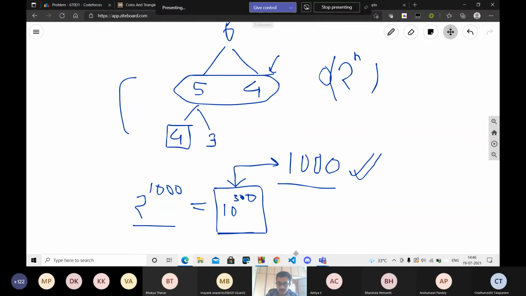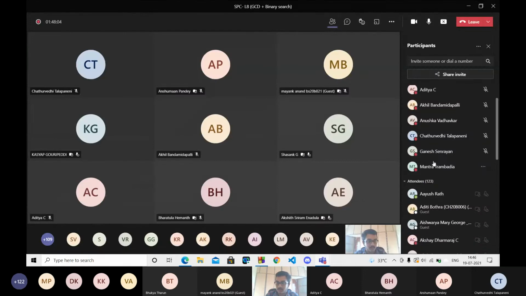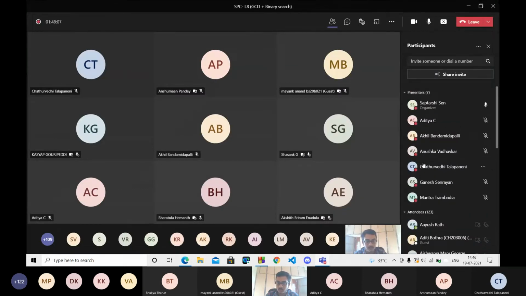So does anybody have a doubt in this before I proceed to binary search? The storing in the array.